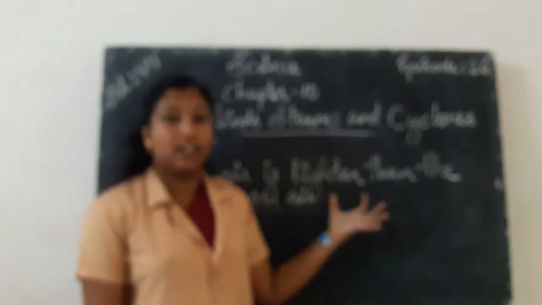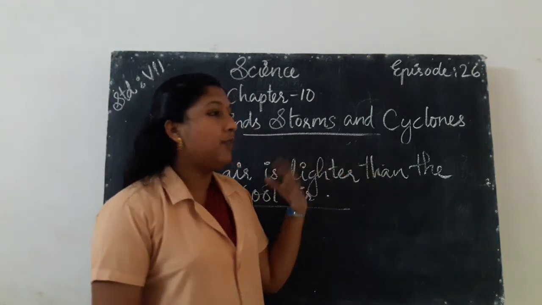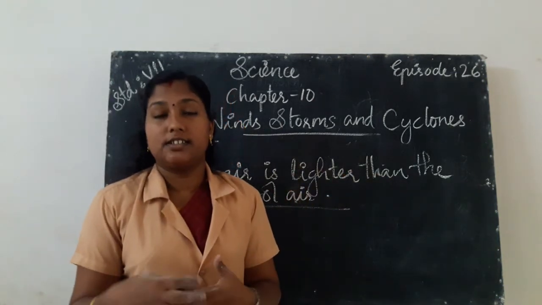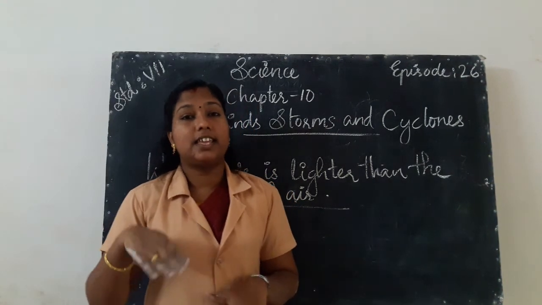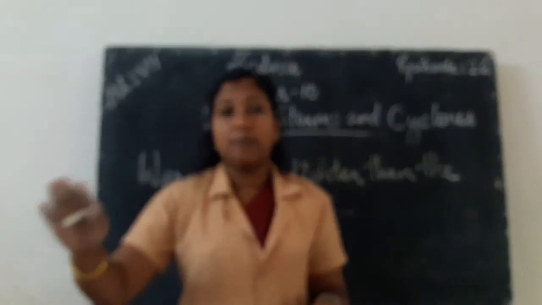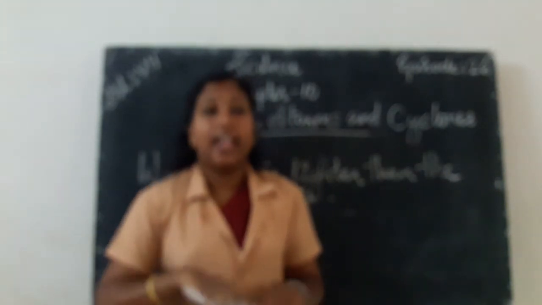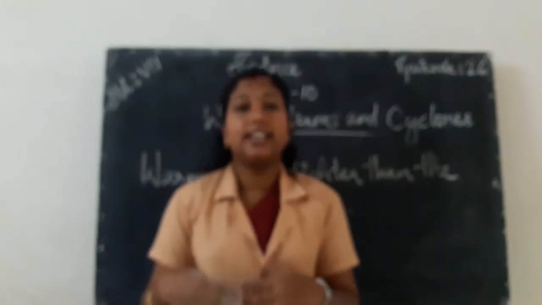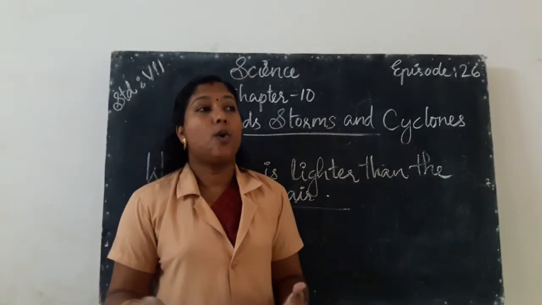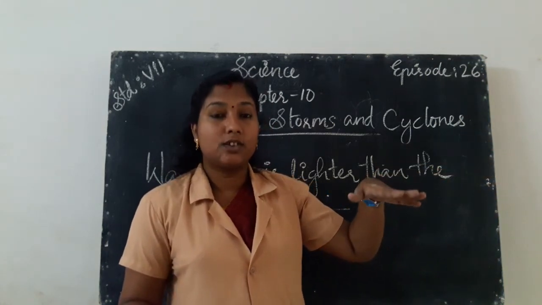So due to this, the sea breeze occurs. Students, here we talk about the sea breeze. We know that during daytime the land gets heated more. So the air above the land is heated and expands. The air on the surface of the sea is cooler.